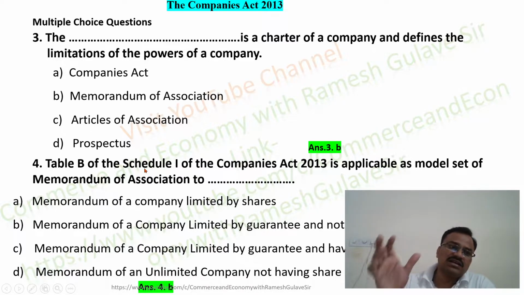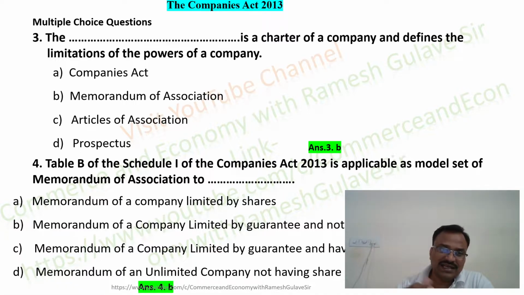In Schedule 1 there are various tables like Table A, Table B, Table C, and Table F. So these tables can be adopted for various purposes. As we discussed here, Table B can be used as a model set of Memorandum of Association by a company limited by guarantee and not having share capital, right?